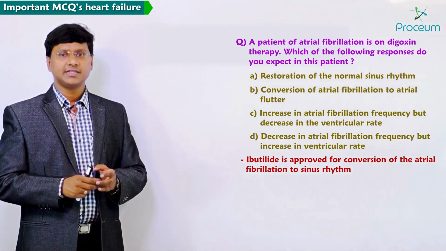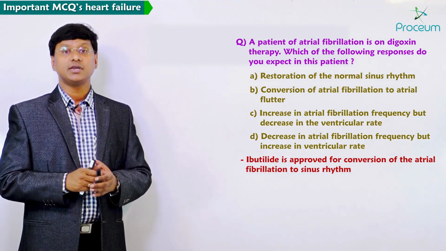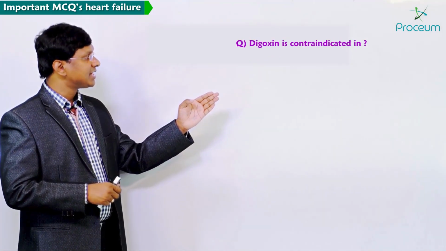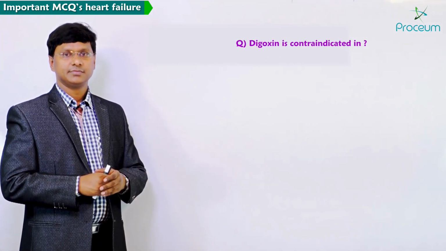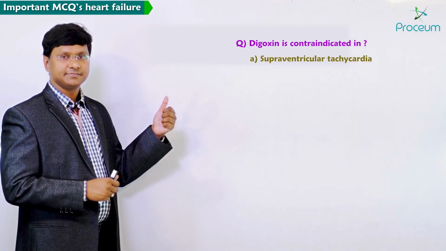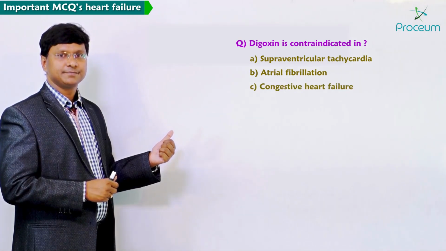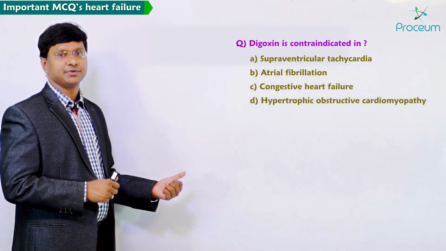Now we have another important MCQ, the contraindications of digoxin. Digoxin is contraindicated in supraventricular tachycardia, atrial fibrillation, congestive heart failure and hypertrophic obstructive cardiomyopathy.